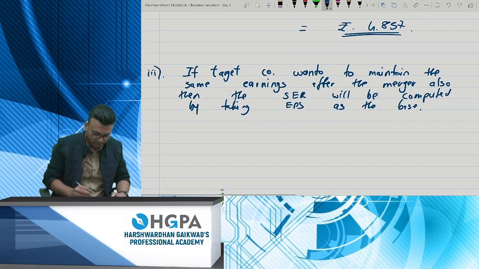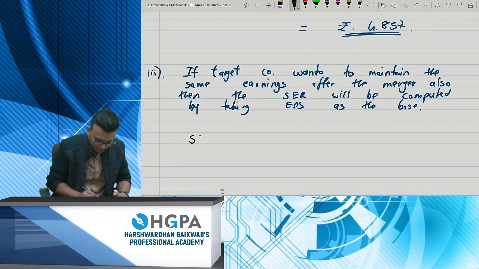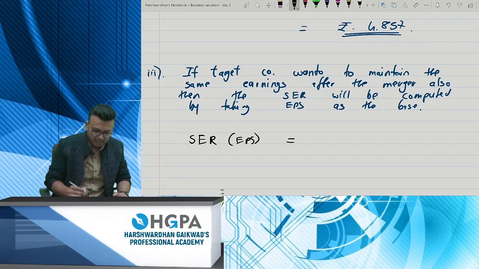Okay, simple. Now we'll start a calculation. So a new share exchange ratio based on EPS will be transferor divided by transferee.